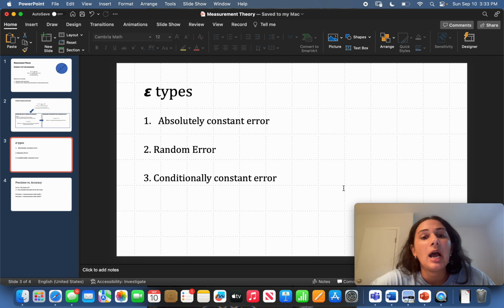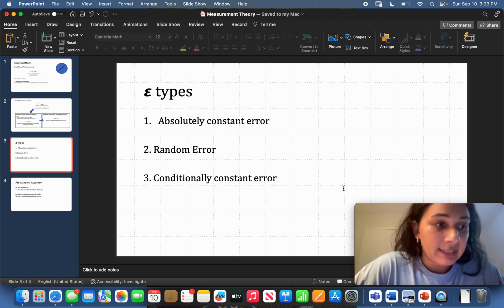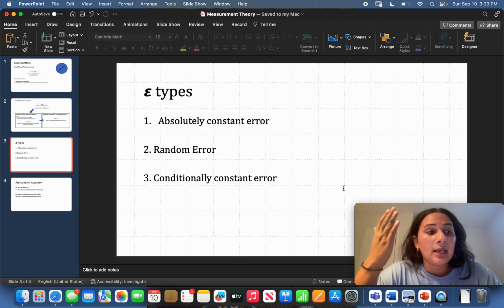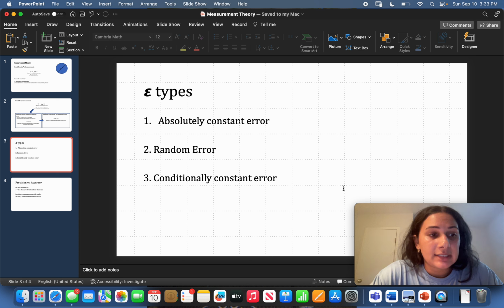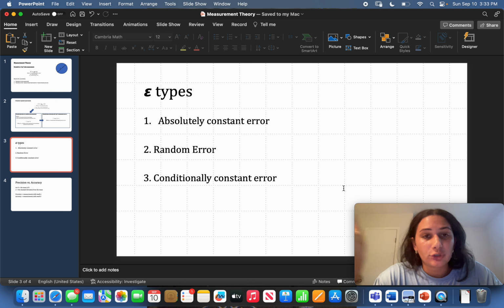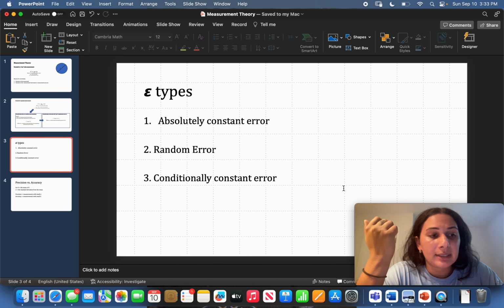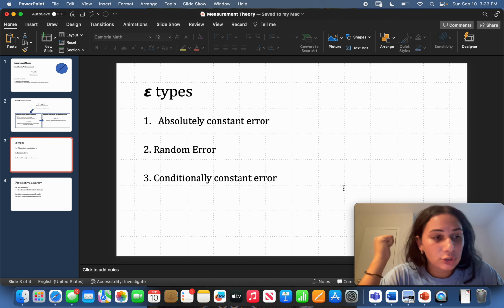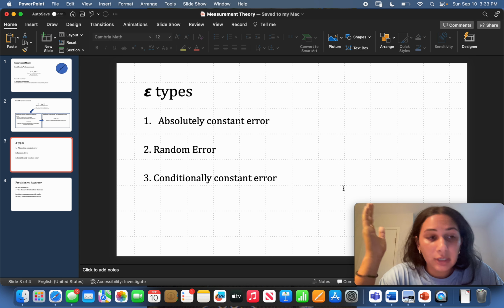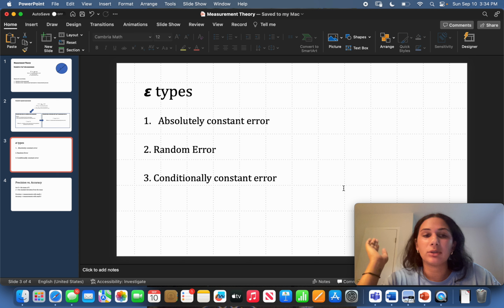So we have absolutely constant error, which is essentially systematic errors, which means they're the same in repeated measurements and performed in the same condition. For instance, if you have a caliper that's miscalibrated, it's going to be showing larger widths than they actually are. And then we also have random error. Random error is when we have repeated measurements carried out on the same object, same condition, same instrument, under the same stable conditions, but there's still an error there which could occur randomly and unpredictably. For example, we could have operator errors or environmental errors.